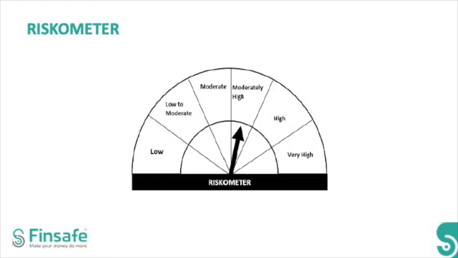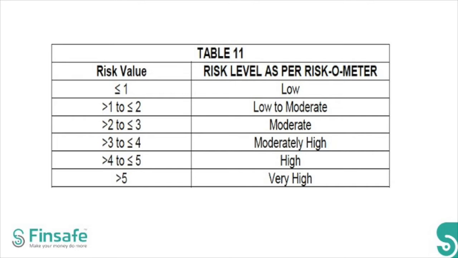So what is the Riskometer? Well, the Riskometer is a pictorial chart which basically depicts the risk associated with any particular investment. And now there are going to be 6 categories, which are low risk, low to moderate risk, moderately high risk, and very high risk. The Riskometer is going to be evaluated on a monthly basis, and the Riskometer is of course present in all the information documents relating to any mutual fund. Also online, when you're searching for any information regarding any mutual fund, you will also find the Riskometer over there as well.